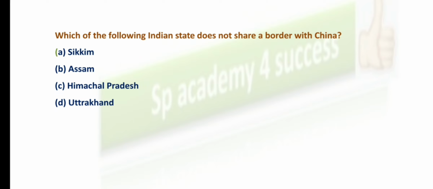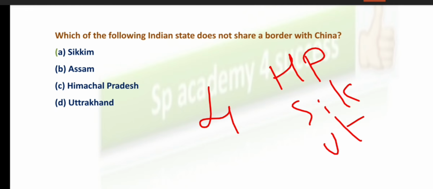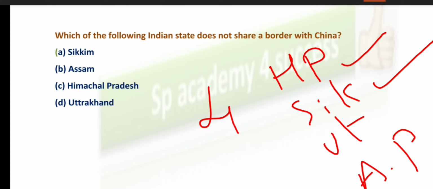In India, 4 states are sharing a border with China. What are the 4 states? Himachal Pradesh, Sikkim, Uttarakhand and Arunachal Pradesh. I repeat, the Indian states which are sharing a border with China are 4 states: Himachal Pradesh, Sikkim, Uttarakhand, Arunachal Pradesh.